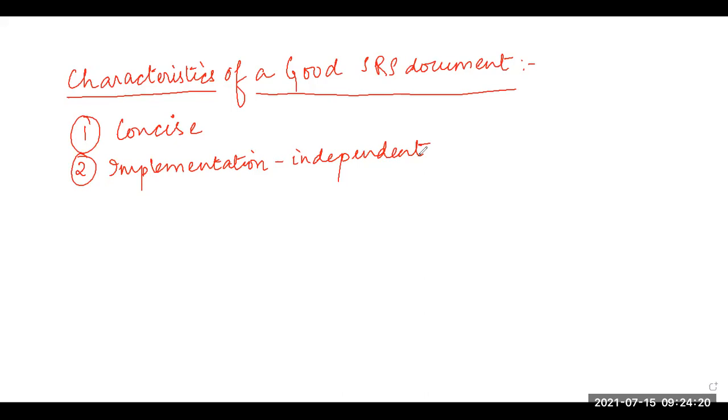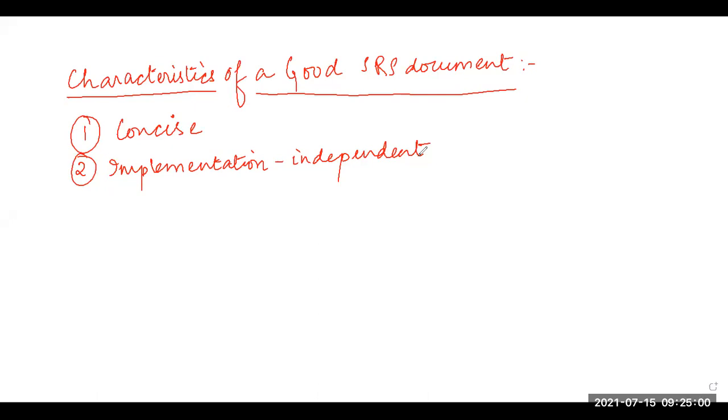So this SRS document should be free of design and implementation decisions, unless those decisions reflect the actual requirements. It should specify what the system should do, and it will not specify how the system will do it. That is, in order to implement a binary search algorithm, the logic will be specified.